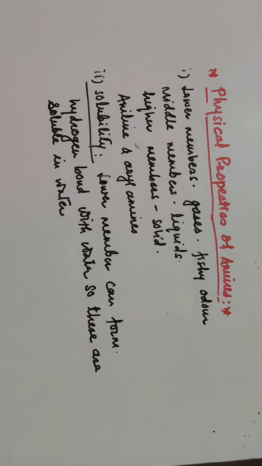But the higher members, as in the alkanes, with increase in molecular mass, the higher alkyl groups are hydrophobic in nature. With increase in molecular mass, the solubility in water goes on decreasing. So higher members are insoluble in water, but these are soluble in the organic solvents. So this is about the solubility.